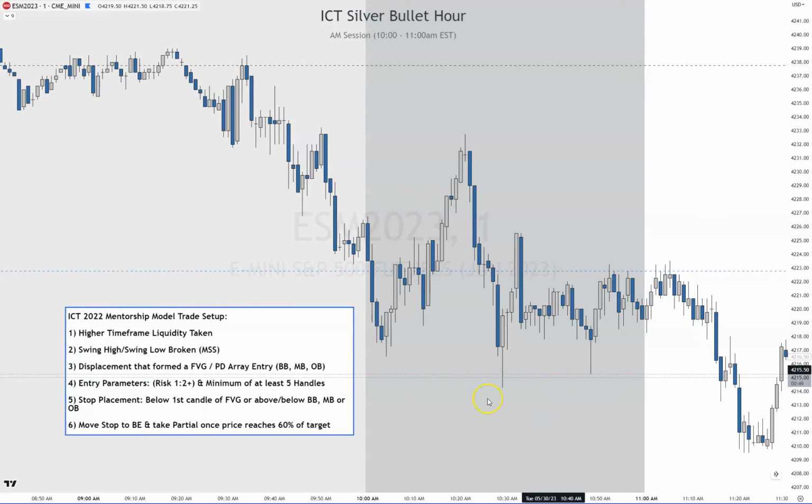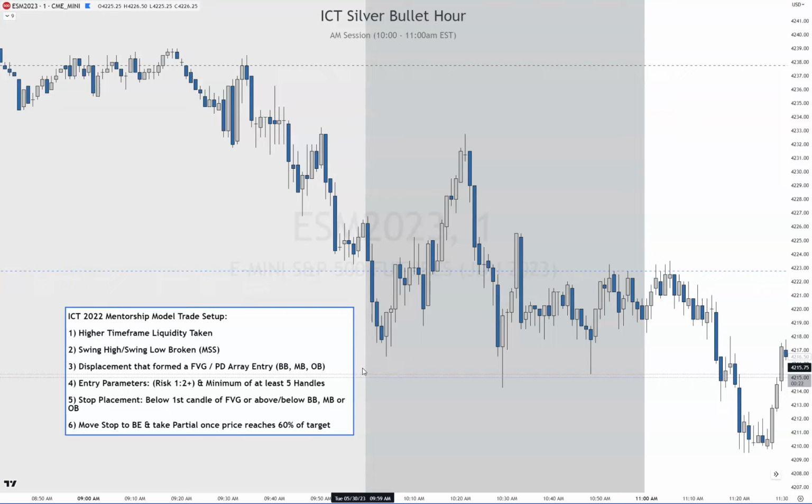First thing I want to go over is my rules of engagement. So I trade the 2022 mentorship model. I'm looking for a higher time frame liquidity to be taken. Then I'm looking for a swing high or swing low broken, so that'd be the market structure shift. I need displacement that formed a fair value gap or a PD array entry like a breaker block, a mitigation block, or an order block.